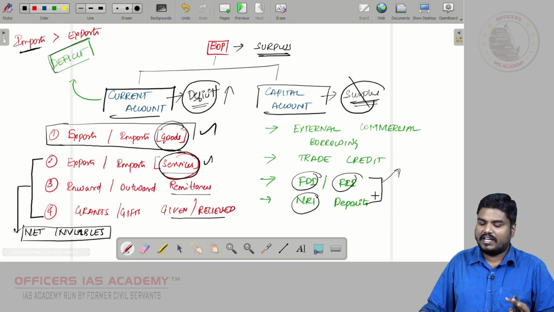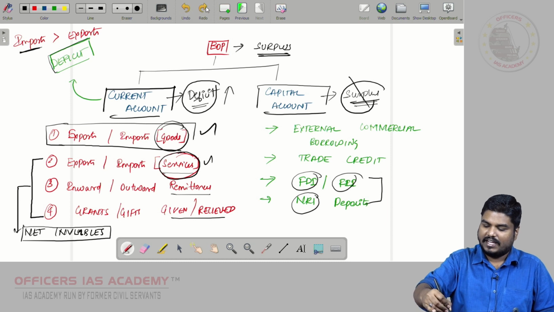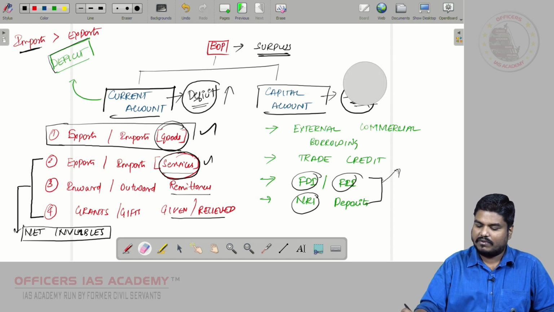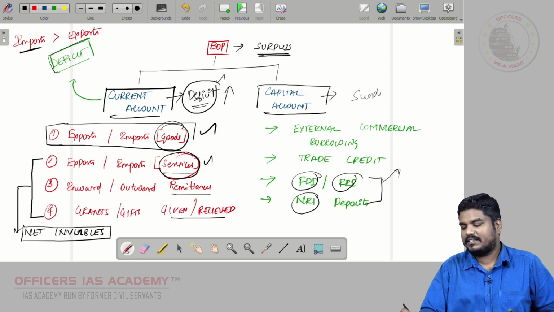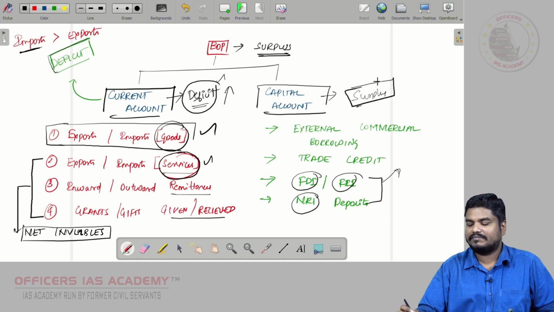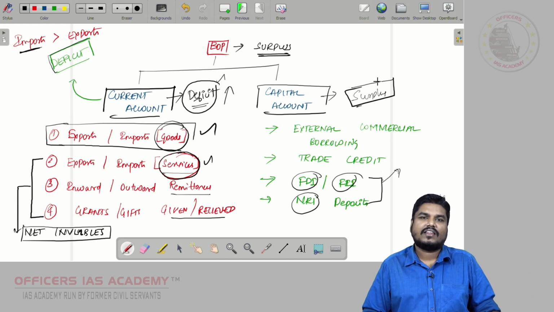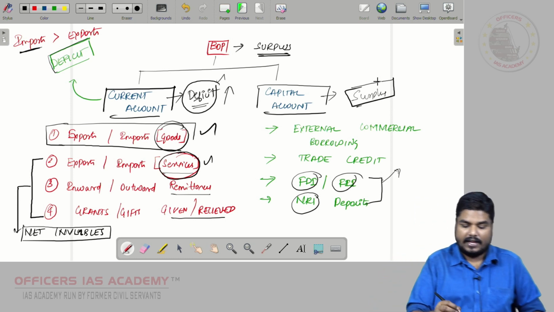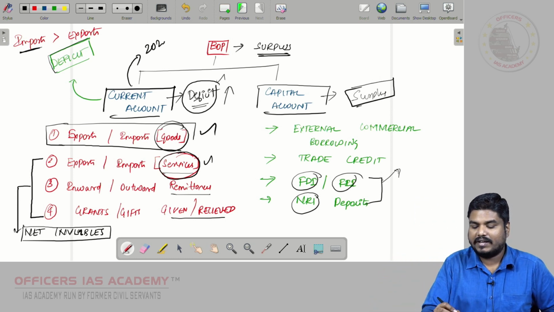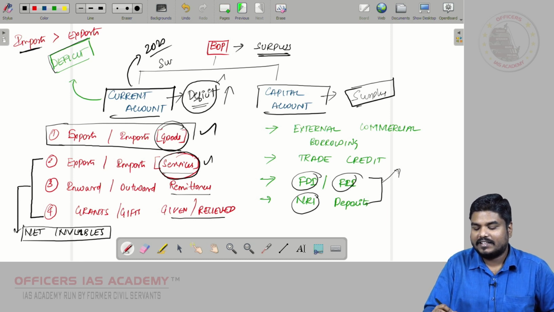Generally in the case of India, you will find current account deficit, and you will always find capital account surplus. This is the status of India. But however, for the first time after roughly 17 years, India in the 2020 financial year is witnessing current account surplus.